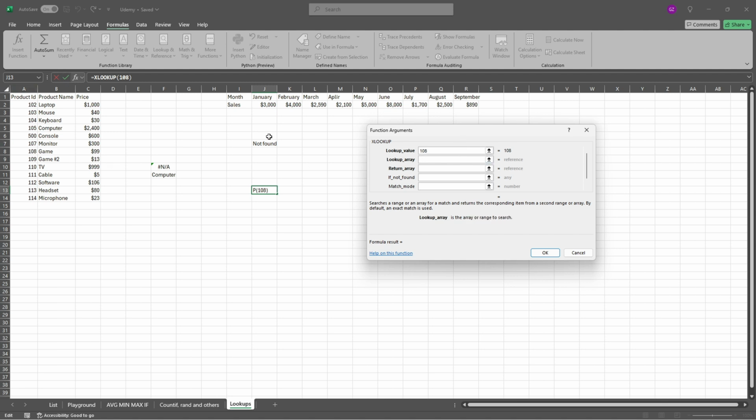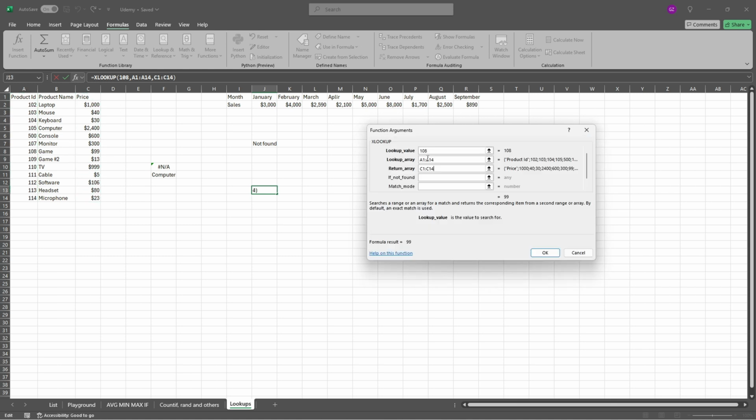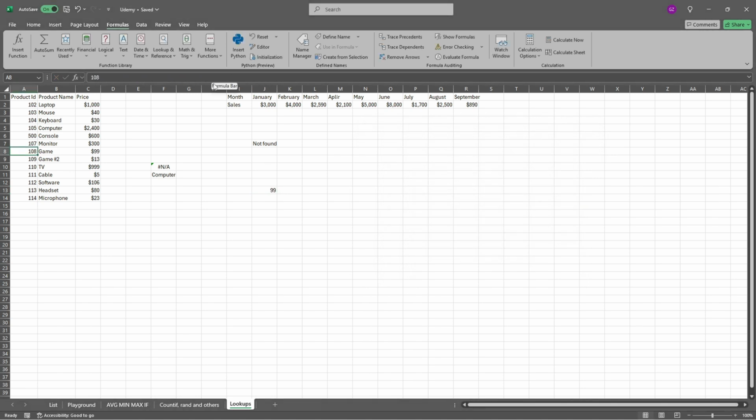A lookup array is where we look, and the return array will be the price, for example. And as you can see, 108, price 99, it's working. And over here, we've got another option, if not found. So, a message: something wrong happened. And I can press enter. Okay, 108 will be changed, and it says something wrong happened.